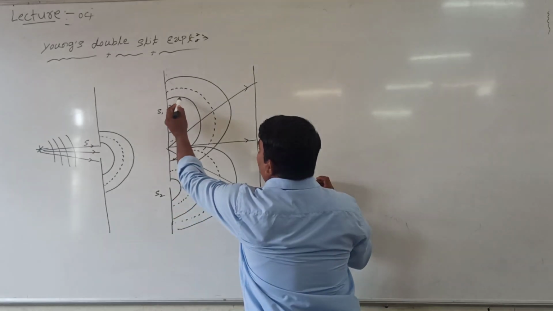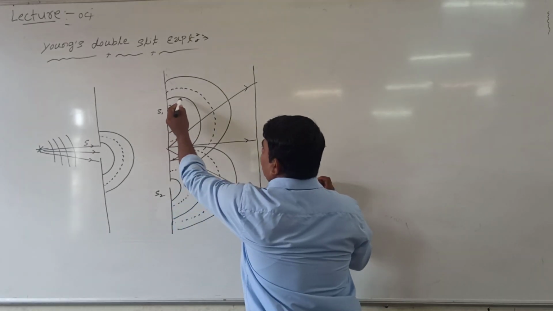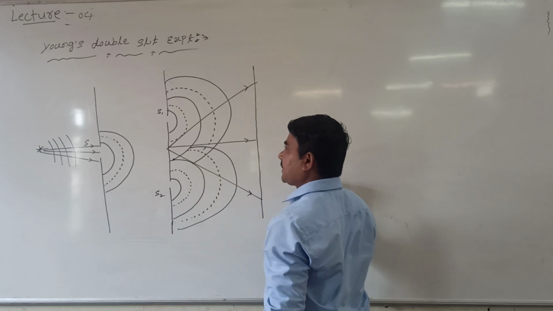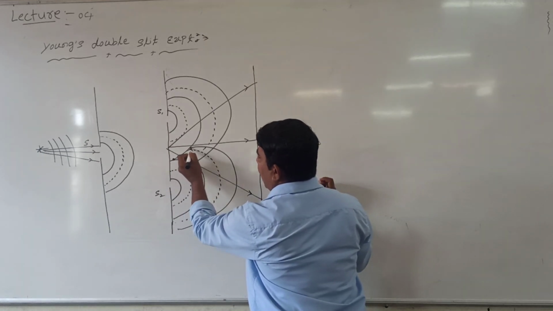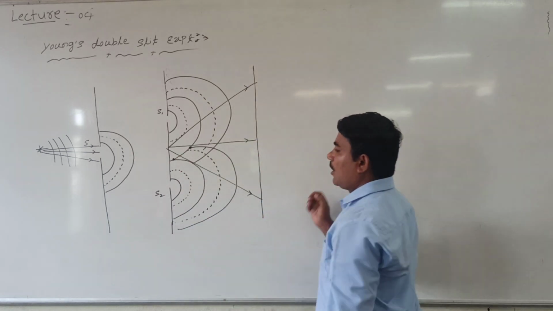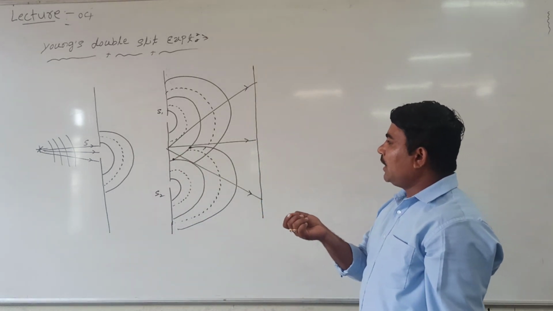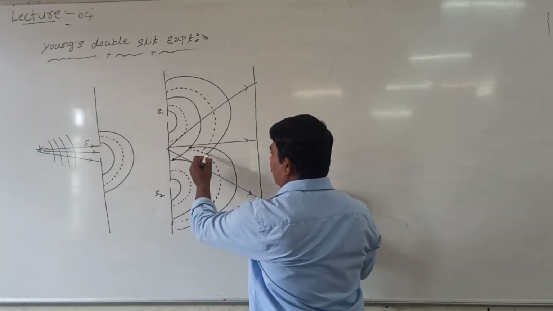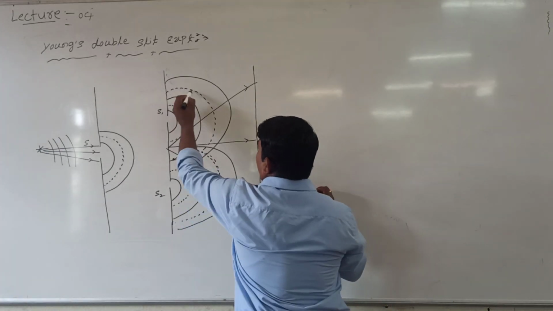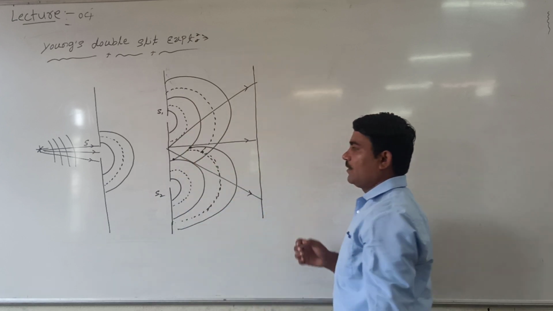Wherever this dotted line indicates, wherever two dotted wavefronts intersect each other, at this point they can intersect. Look at me here. Say this is one dotted wavefront and this is another dotted wavefront, they can overlap each other.